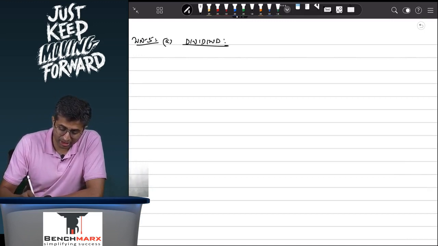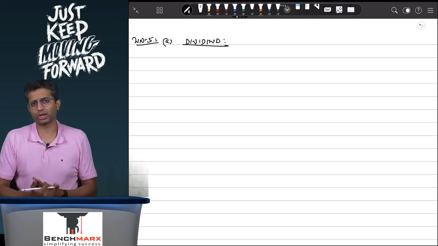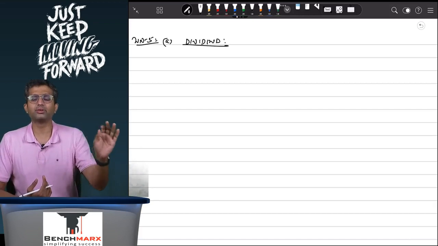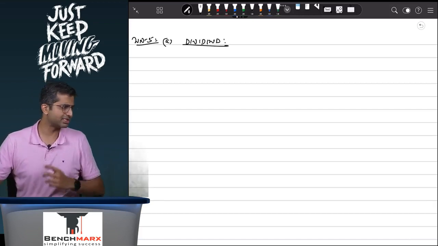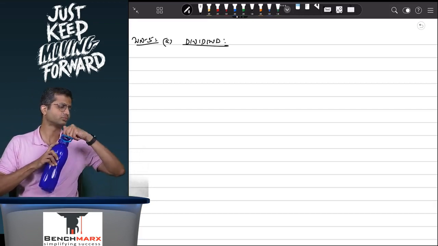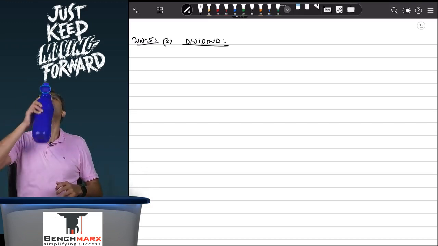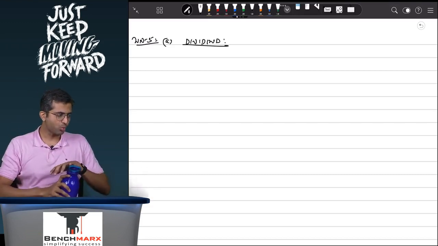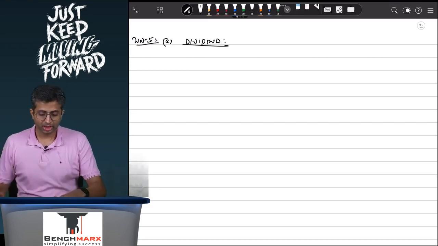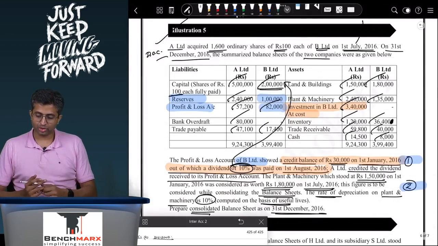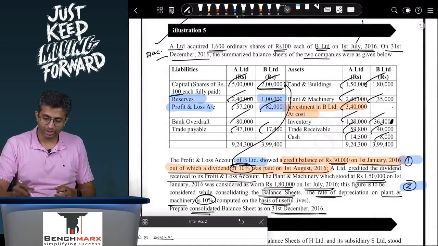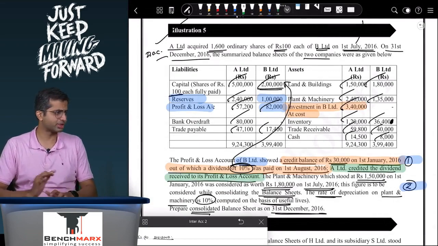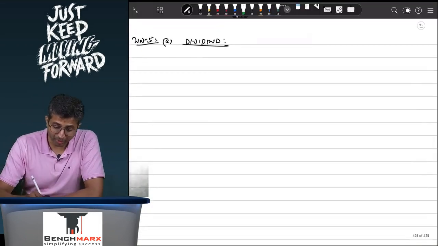Well, the dividend has been given to be paid out of the pre-acquisition profits, and the parent has credited the dividend to its profit and loss account. You guys tell me, is that correct? Is that wrong? The dividend is paid out of pre-acquisition profits, and it has been told that A credited the dividend to the profit and loss account. Is that correct or is that wrong? Well, it is wrong, which means you need to pass a rectification entry.